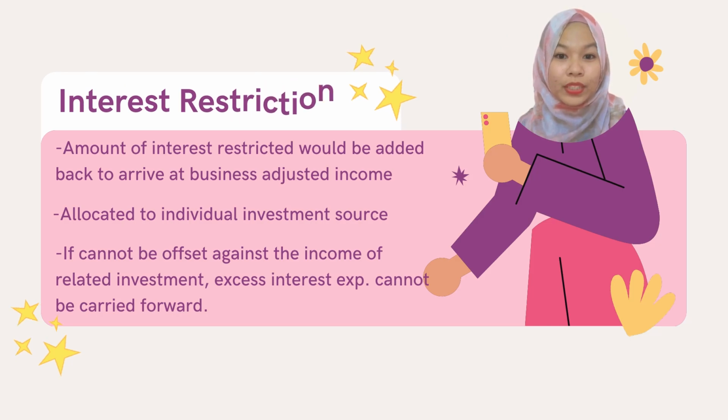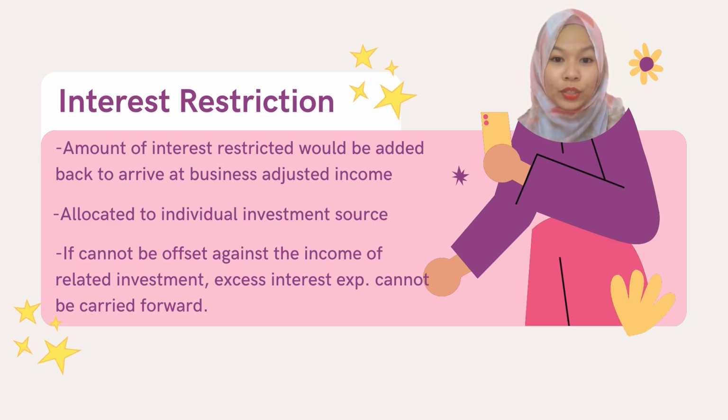Now, what about the tax treatment on the interest restricted? Okay, firstly, the amount of interest restricted shall be added back to arrive at business adjusted income. Next, it will be apportioned to individual investment source, and if it cannot be offset against the related investment source, the excess interest expense may not be carried forward. Therefore, it will be treated as a permanent loss.